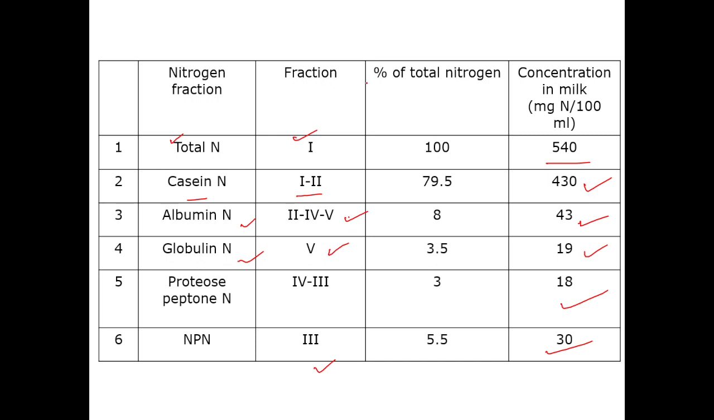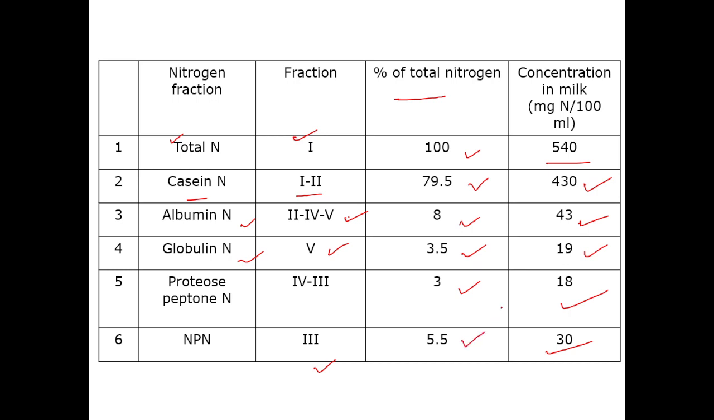If you want to calculate the percentage of total nitrogen, taking total nitrogen as 100%, you can calculate 430 by 540, which is 79.5 percent. 43 divided by 540 is 8 percent. 19 by 540 is 3.5 percent of the total nitrogen. 18 by 540 is around 3% of the total nitrogen. 30 by 540 is 5.5% of the total nitrogen.